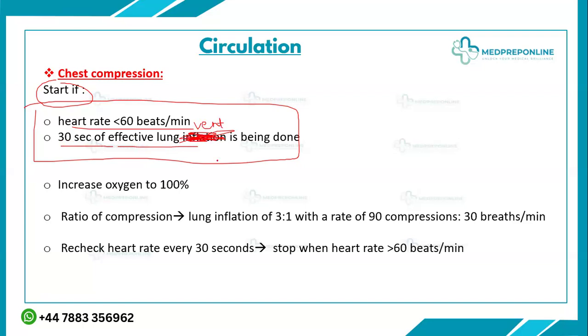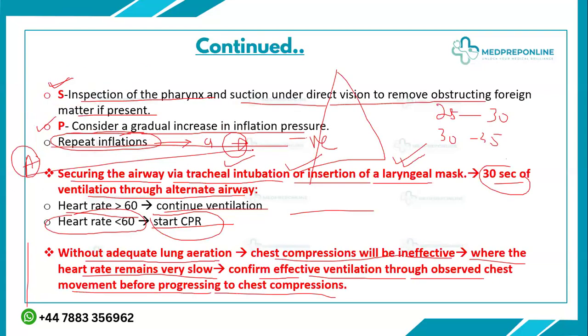This is, I think, my typing mistake. Heart rate of less than 60 beats per minute, despite giving them 30 seconds of effective lung ventilation, and preferably through an alternate route, that is alternate airway, that is your laryngeal mask or the tracheal tube intubation. Usually, this is done. Up till this stage, we have done this alternate airway, and